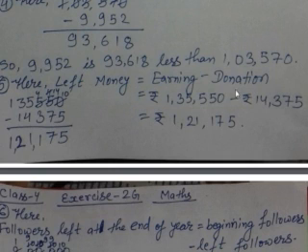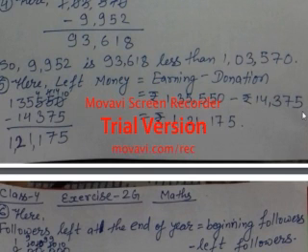Here, left money is equal to earning minus donation. Earning was how much? Rupees 1,35,500, and from there we are subtracting rupees 14,375. So what happens? Again 1 is given to 0 and carried over here, because 0 minus 5 is not possible, so it becomes 10. 10 minus 5 is 5, and here